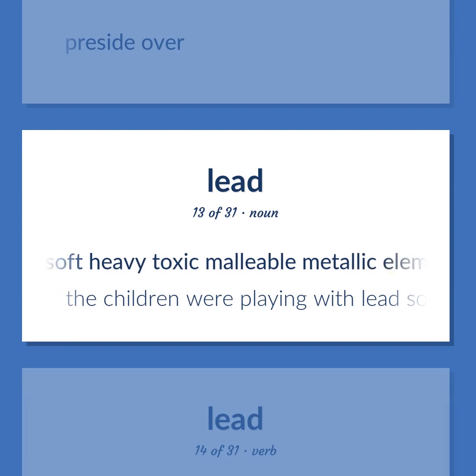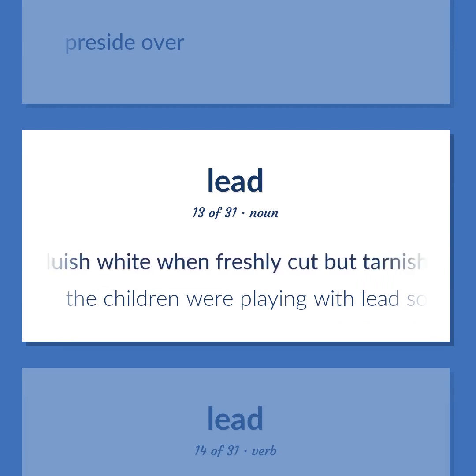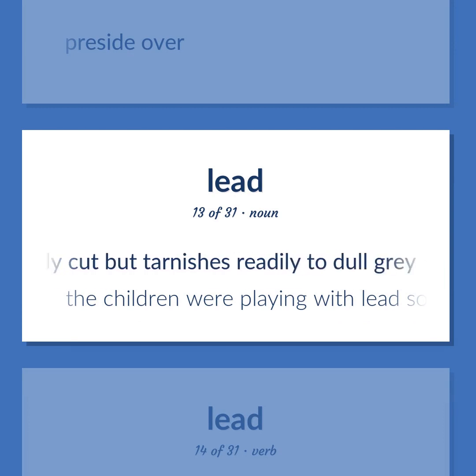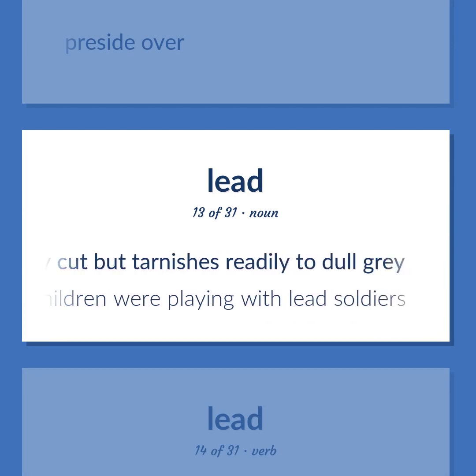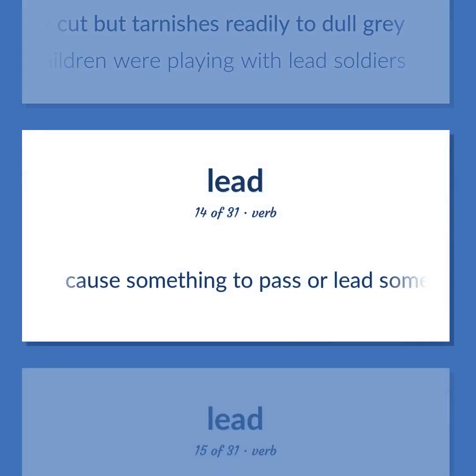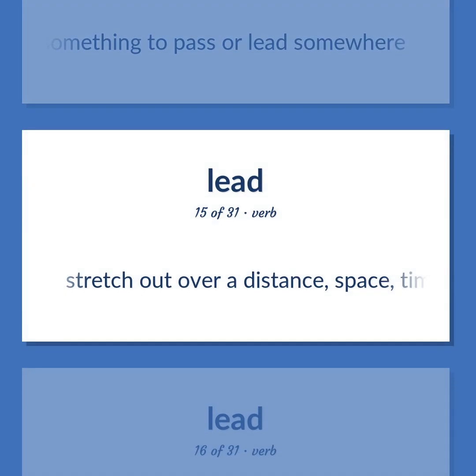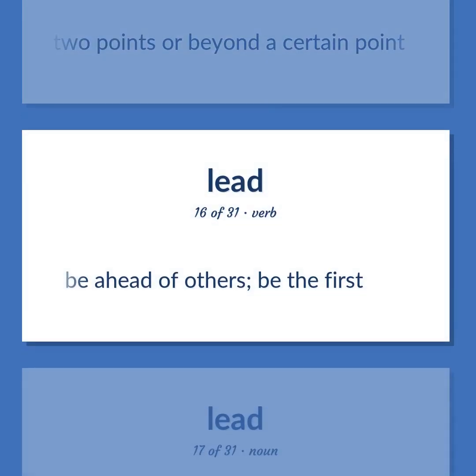A soft, heavy, toxic, malleable metallic element. Bluish-white when freshly cut but tarnishes readily to dull gray. The children were playing with lead soldiers. Cause something to pass or lead somewhere. Stretch out over a distance, space, time, or scope. Run or extend between two points or beyond a certain point. Be ahead of others. Be the first.